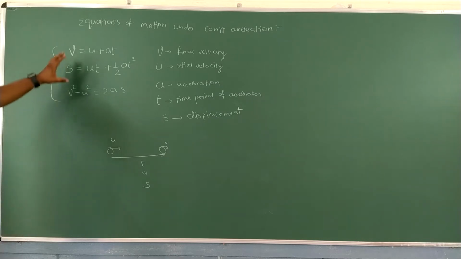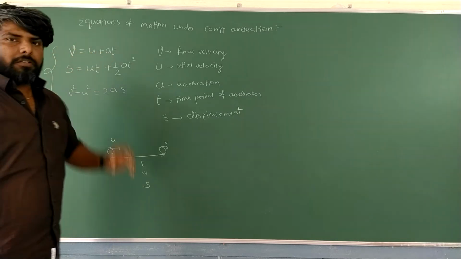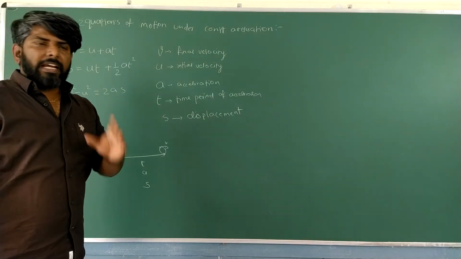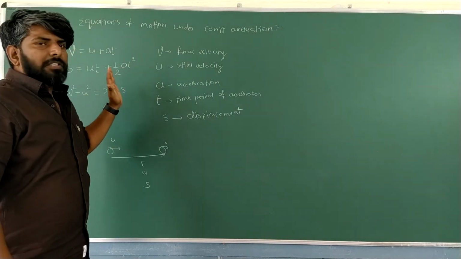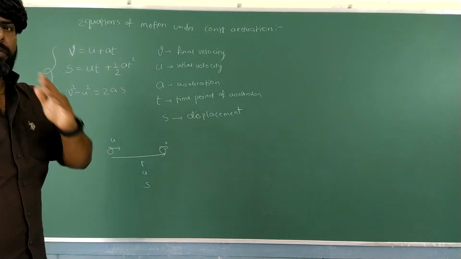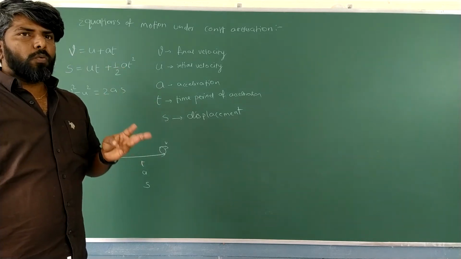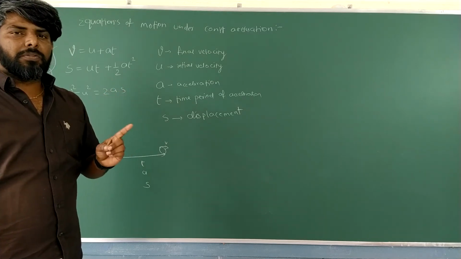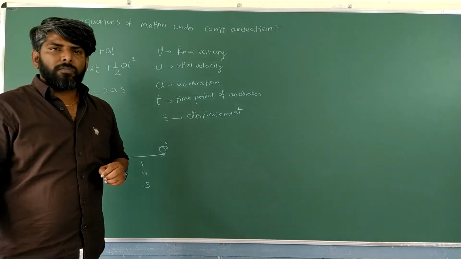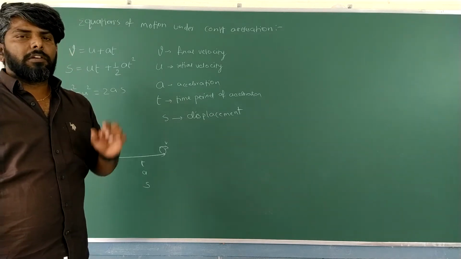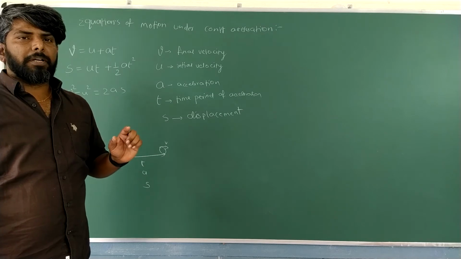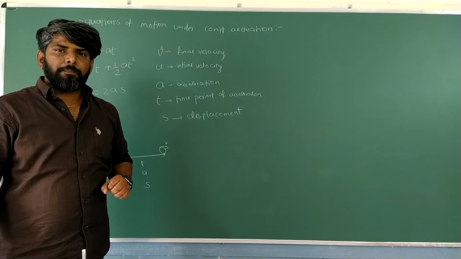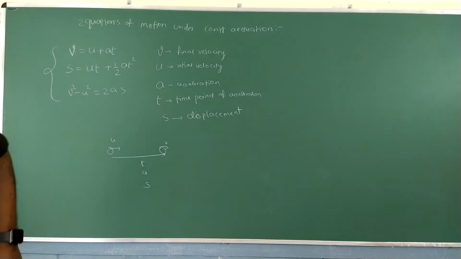Right? Important thing, derivation. How these equations came. That's very, very important. Actually, these equations, students, we are going to derive by using two methods. One by using integration and differentiation method. Another one by using graphical method. Right? Both we are going to discuss. First I am going to explain the derivation depending on integration and differentiation method. Okay? Right.